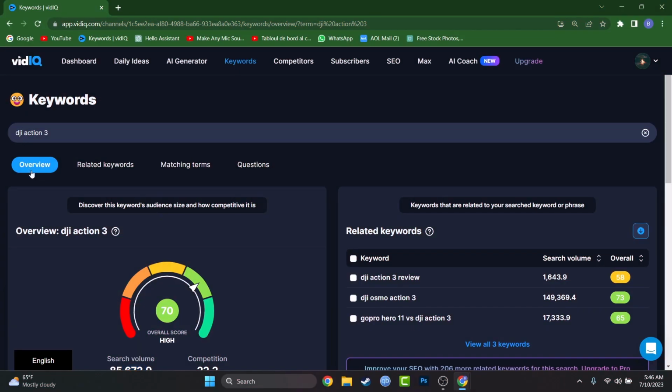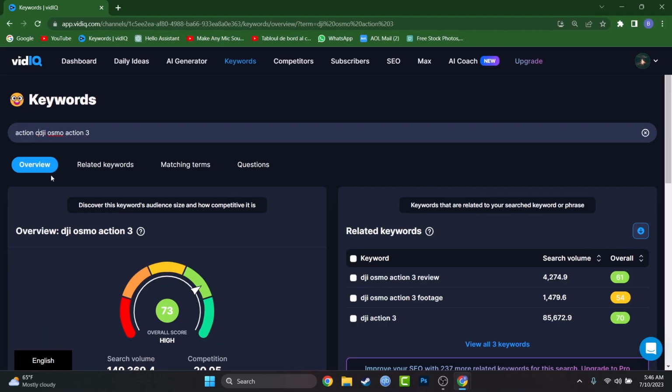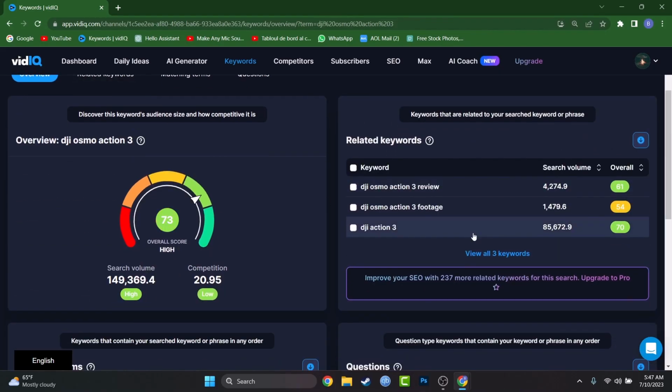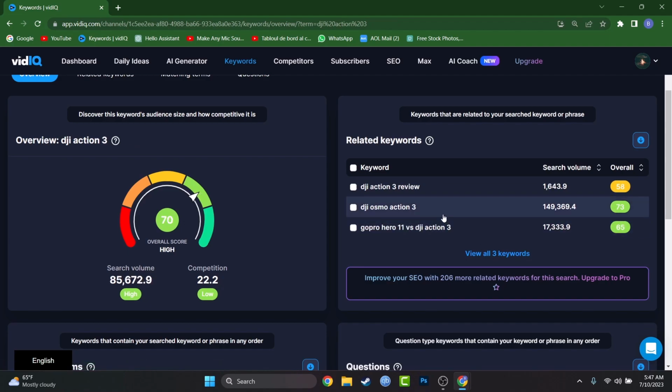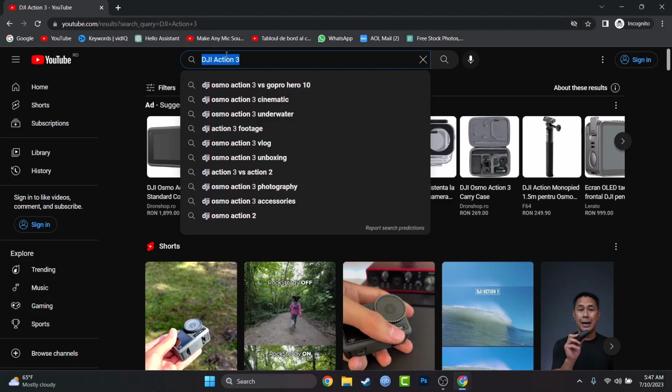Man, also, let me search something different on this action camera. DJI Osmo Action 3, because this is the full name. Much better. Action camera DJI Osmo Action 3. So this is the greatest at 73. Yeah, looks like it.